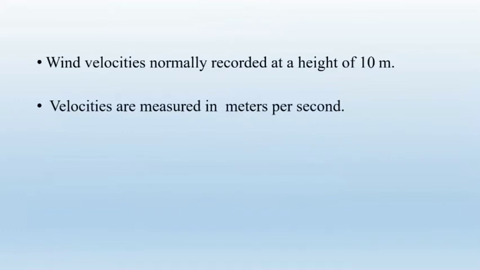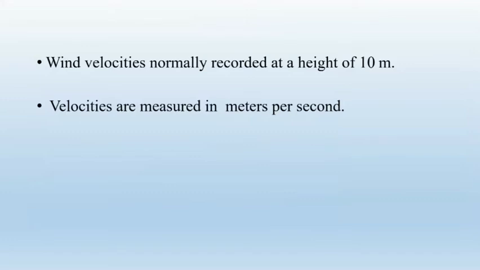So wind velocity is normally recorded at the height of 10 meter from ground level, and it is measured in meters per second.